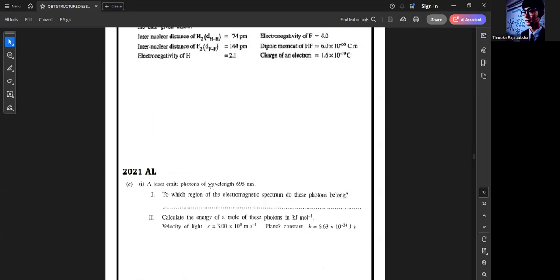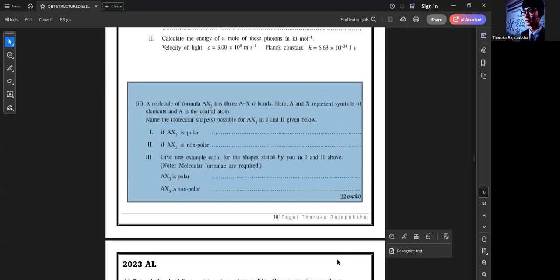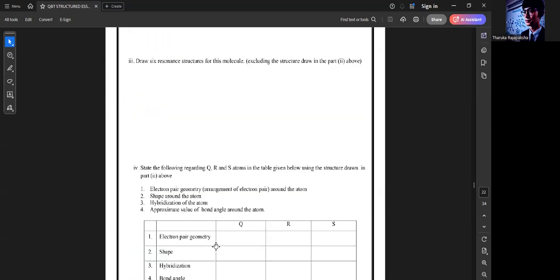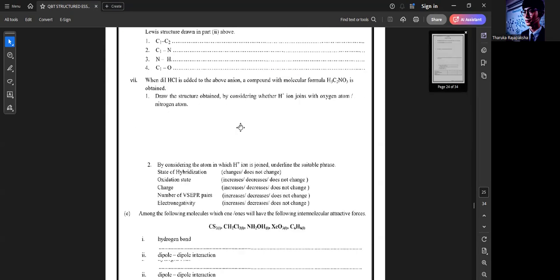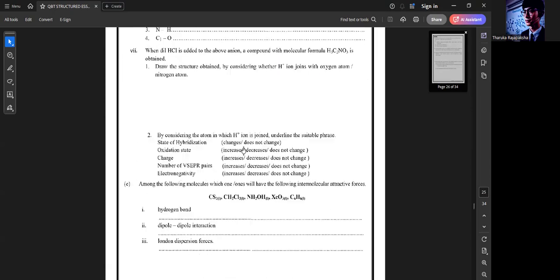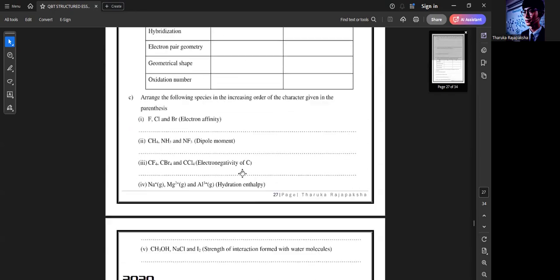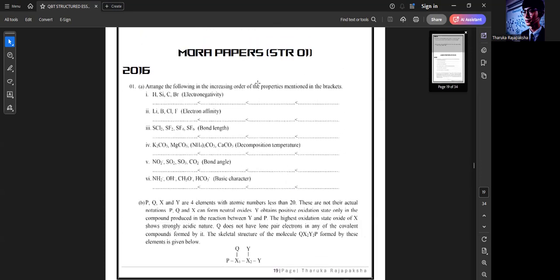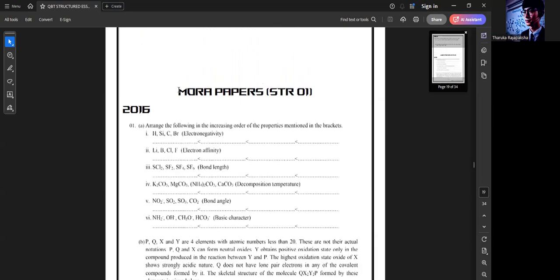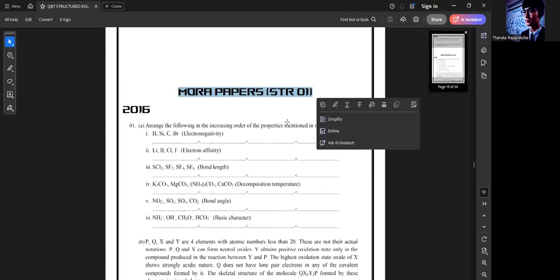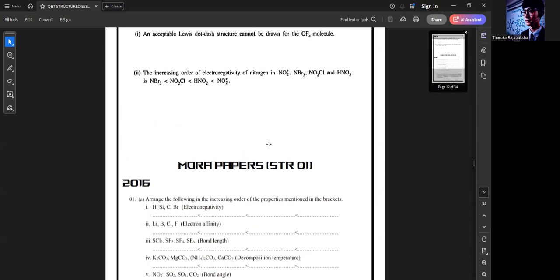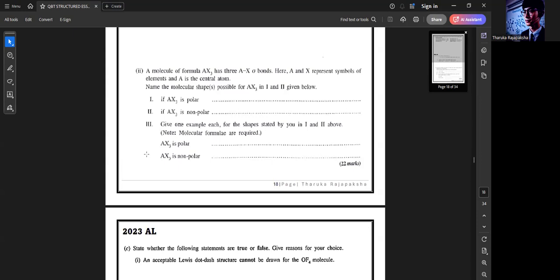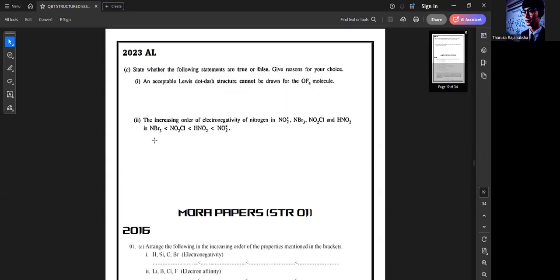Likewise, we have different questions. Look at this one, different, right? Different questions are asked in part C most of the time. After doing all these part C questions, you can then go for the model papers. These are the model papers in structured essay number one. Sometimes they are very hard, some years are hard. When you do all these things, people, model papers will be another easy thing for you.